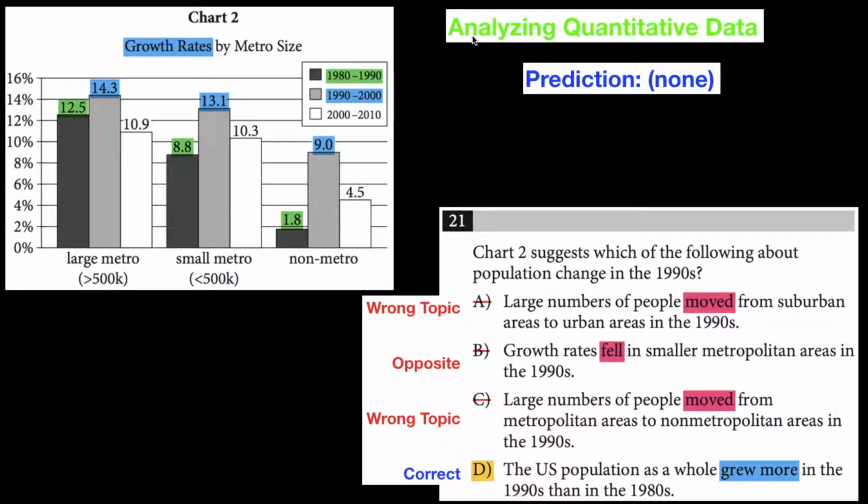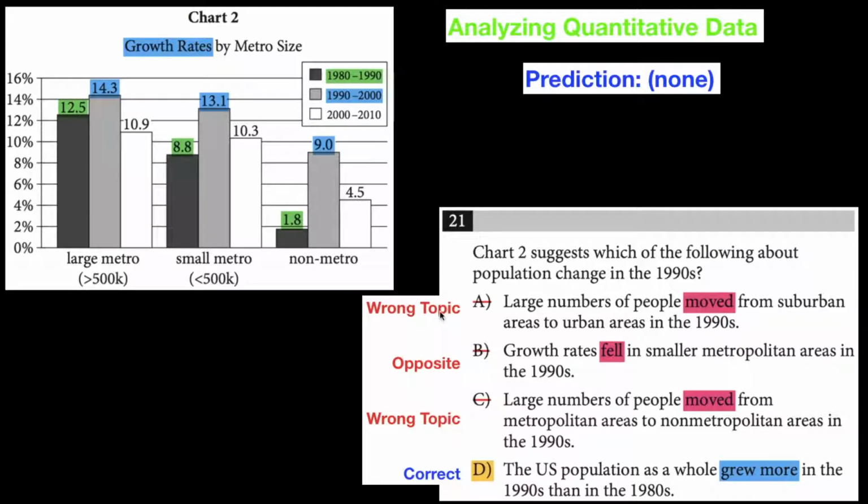Question number 21 is analyzing quantitative data, and we're talking about the 1990s, which I've highlighted in blue. That's what we're looking at, the 1990s. And I didn't really make a prediction, partially because I tried to make a prediction in question number 20, and it didn't turn out to be very useful. So I just thought that this was too vague of a question to make a prediction.